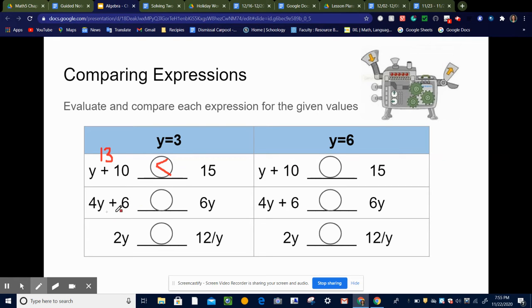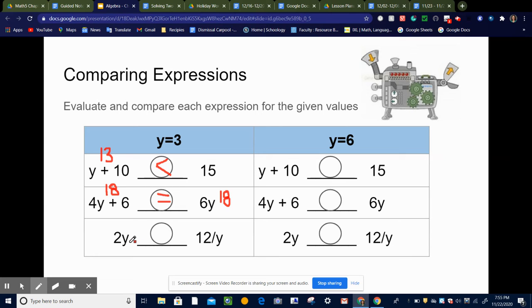So here, 4y plus 6 and 6y. So we're going to plug in 3, and we're going to see which one of these expressions is bigger when y equals 3. So over here, if we let y equal 3, that would mean 4 times 3, which is 12, and 12 plus 6 is 18. And then over here, 6 times 3 is 18. So in this case, when y equals 3, they are equal to each other.